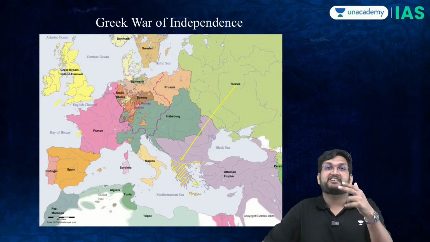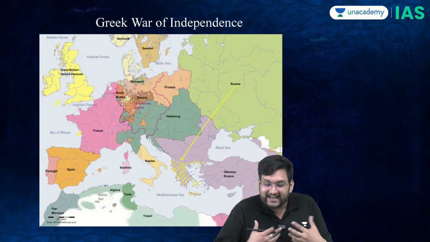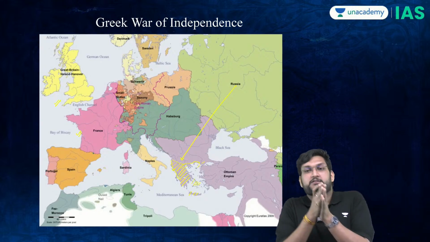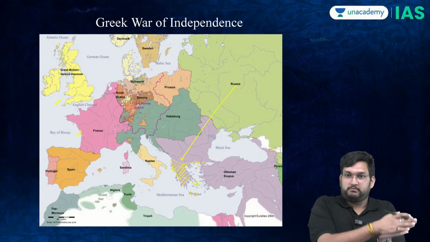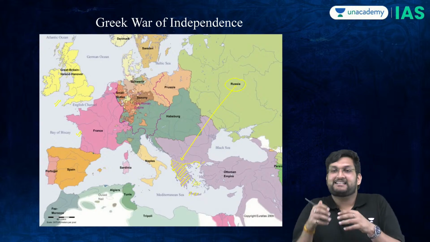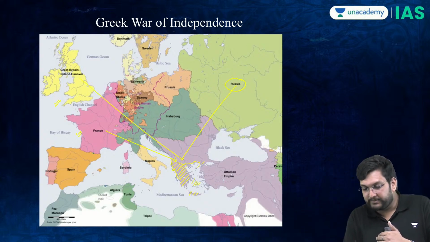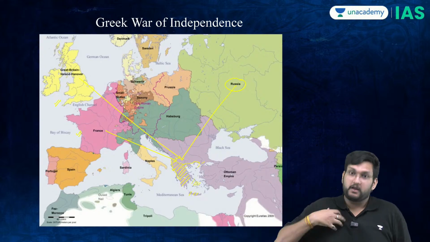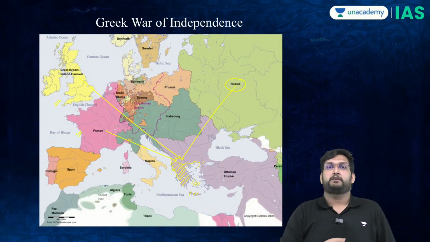Now, as soon as Russia attacks, France and Britain can't really take it, because they see that if Greece becomes pro-Russia, it will be problematic for the British and the French. Therefore the Russians' involvement in the Greek War of Independence will also pull the British and the French into this independence battle, where Britain and France will say, we will also give you independence. Why not Russia? We will also give you independence. We are also fighting for independence.